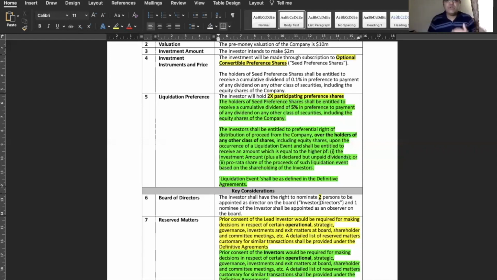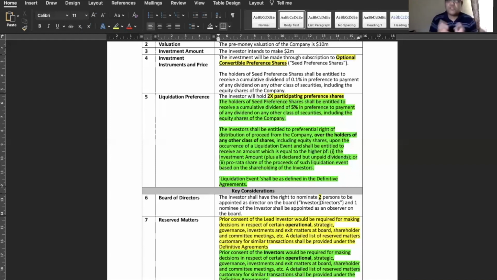They will dilute and come below the threshold. Then having a board observer seat is very good at that point, because I have been part of the company when it was at a very nascent stage. By my shareholding, I won't be able to be on the board of directors, but let me be an observer, and as the money is also invested, I can really monitor how the company is progressing.